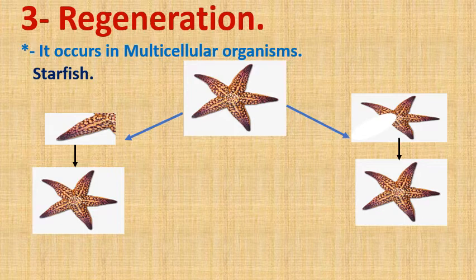In the left side, you can see only one part of a starfish. The one arm of a starfish starts to compensate its body.